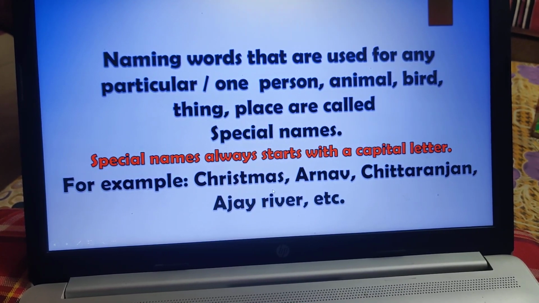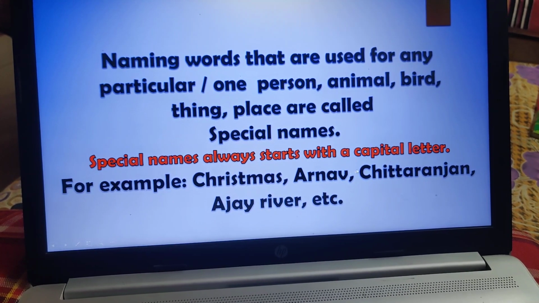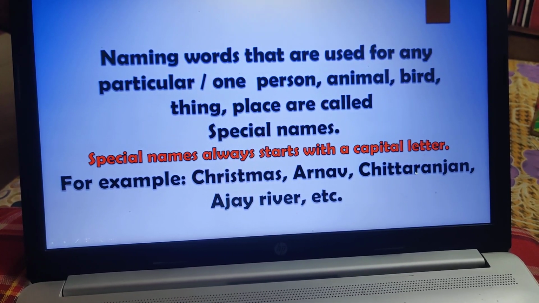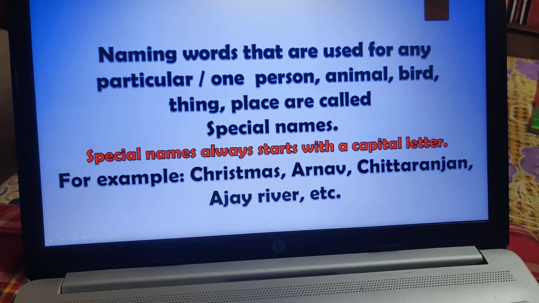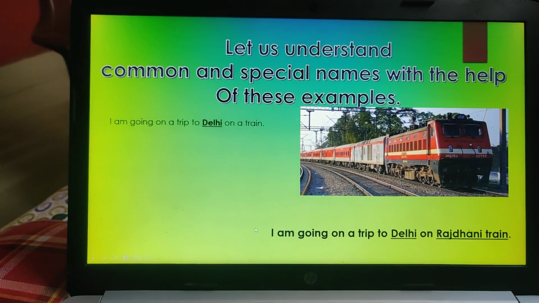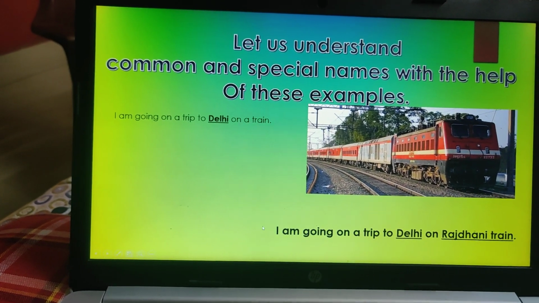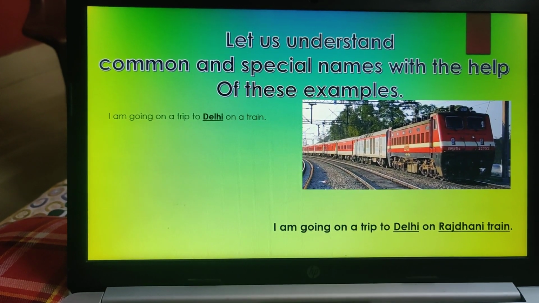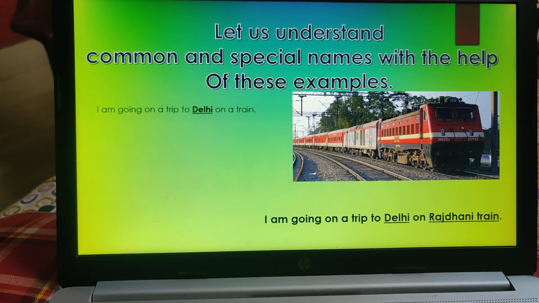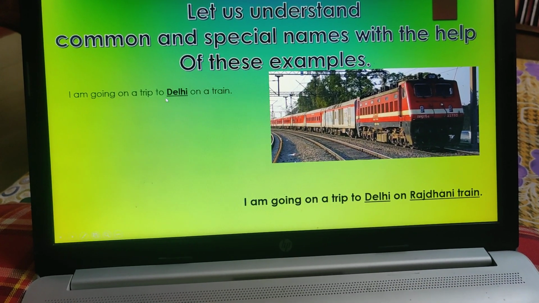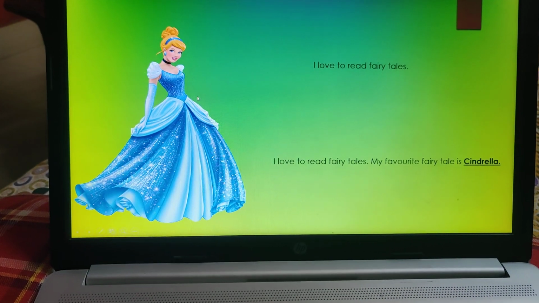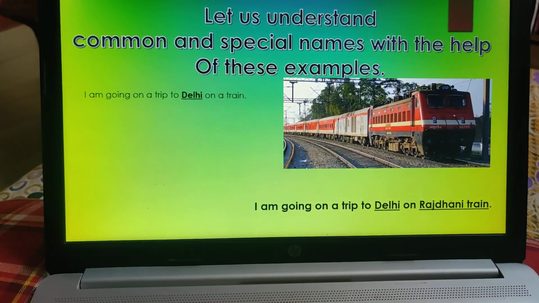Example, Christmas is the name of a festival, Arnav is the name of a boy, Chittaranjan is the name of a place where you are living in. And Ajay River, it is very close by to our homes. Children, I hope you have all seen. So it is a particular river I was mentioning. Let us understand common and special names with the help of these examples. Here you can see there is one word which is bold, which is darkened and which is underlined also.